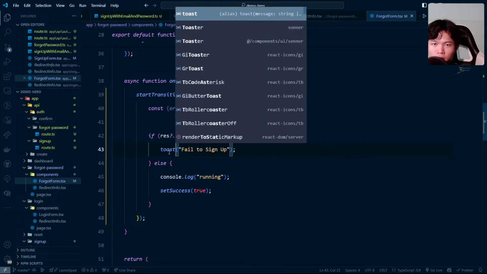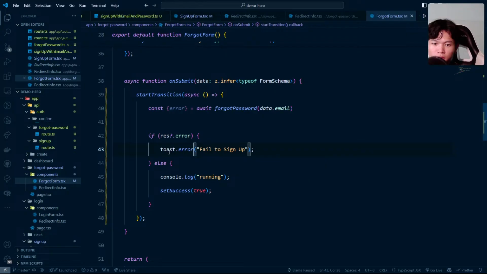I'm going to use toast.error, fail to send, what is it, fail to forgot password? No, fail to, what is it? I'm freezing right now, my brain. Let's say fail to send email.